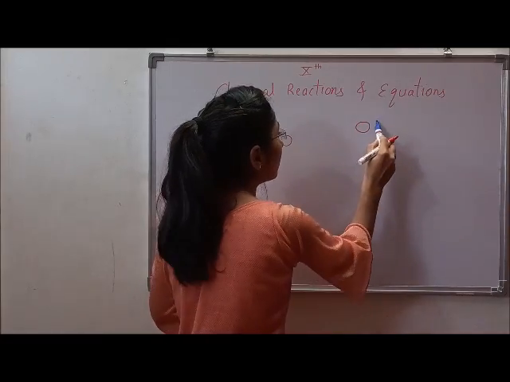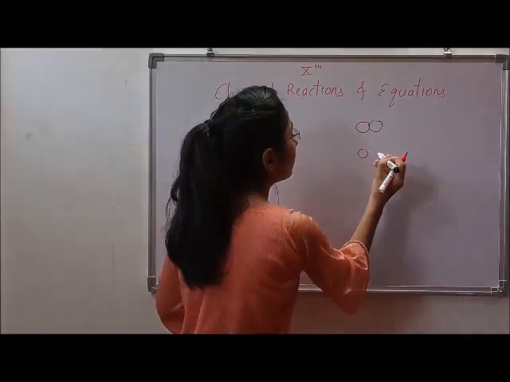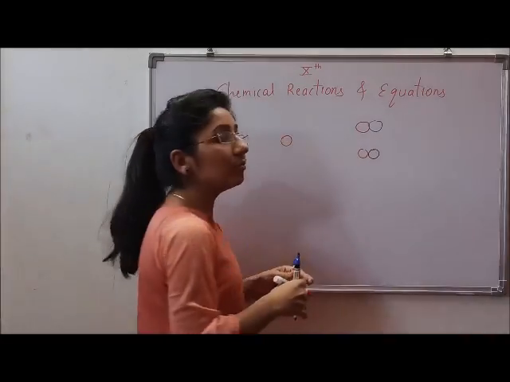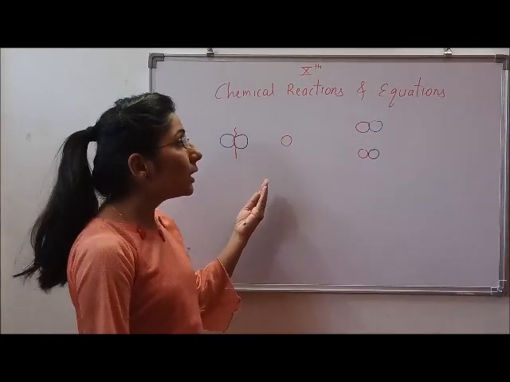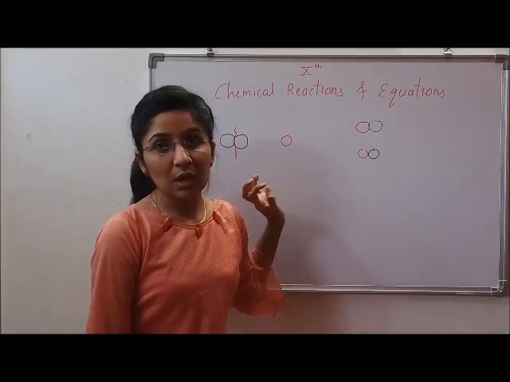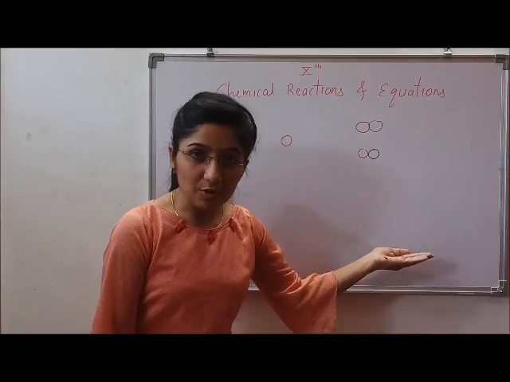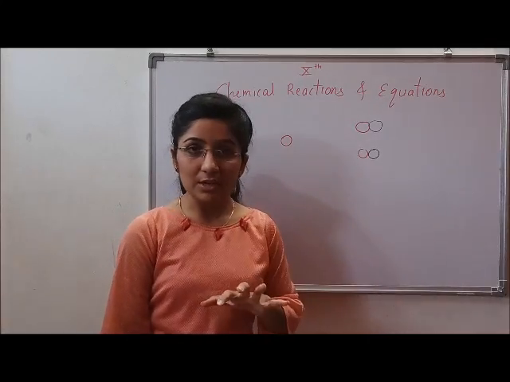So this atom may go with this, or this atom may go with this. It depends on the condition of the reactions, it depends on the type of atom, and there are many more factors on which this depends. But basically, previous bonds are broken and new bonds are formed. This is what a chemical reaction is.